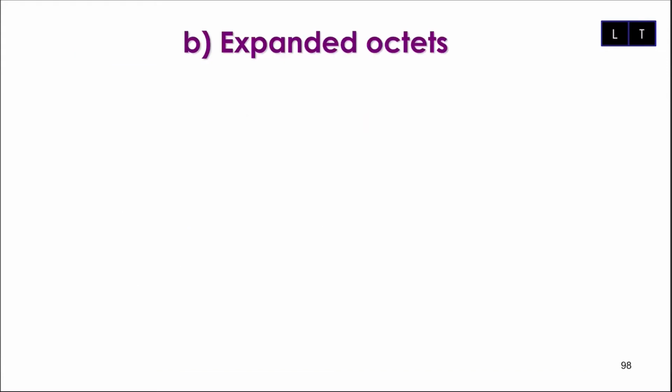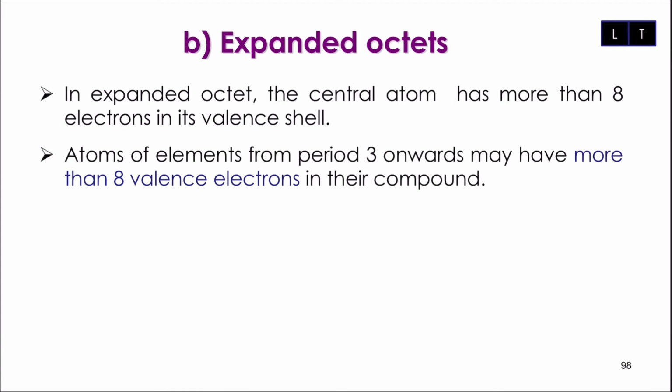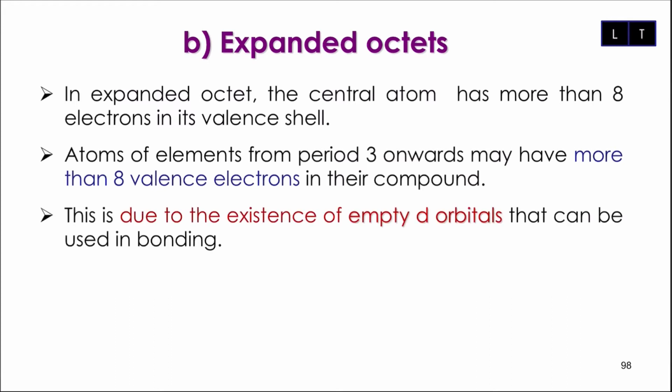Next, we go for expanded octet. Expanded octet means that the central atom has more than 8 electrons in its valence shell. Dan atoms yang terlibat adalah daripada period 3 onwards, which have more than 8 valence electrons in their compound kalau kita buat electronic configuration. Reason dia hanya ada satu sahaja. Only one reason, which is due to the existence of empty d orbitals.